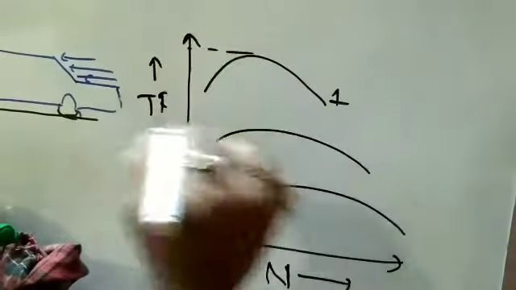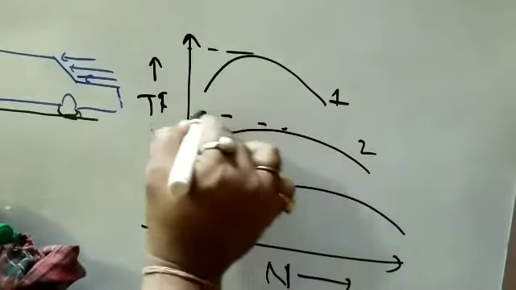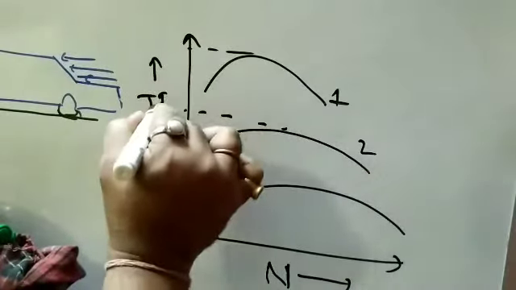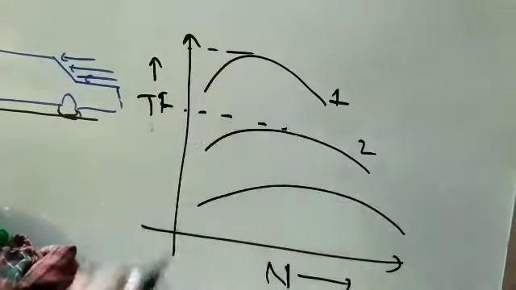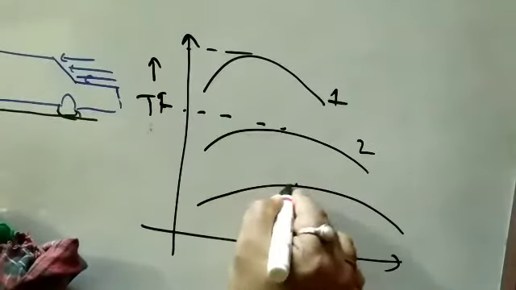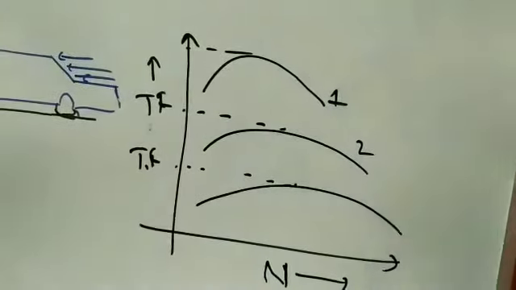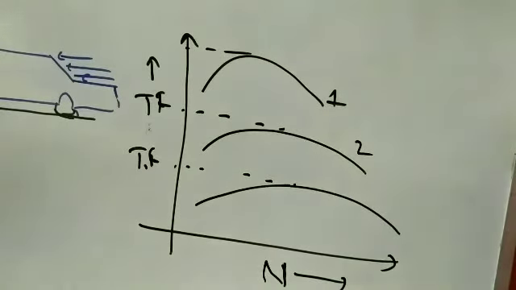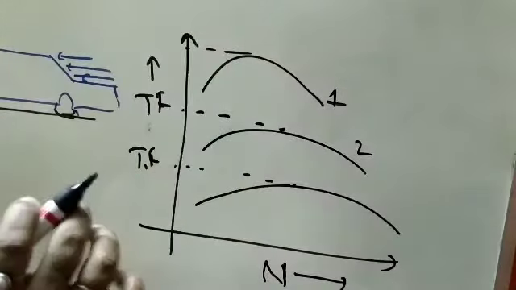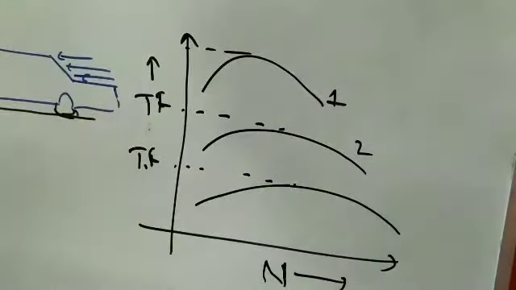Then the second gear will give a tractive force or torque lower than the first gear, and the top gear will give a lower amount of tractive force or torque. This is the diagram of tractive force versus speed, and it varies in this manner for different gears.